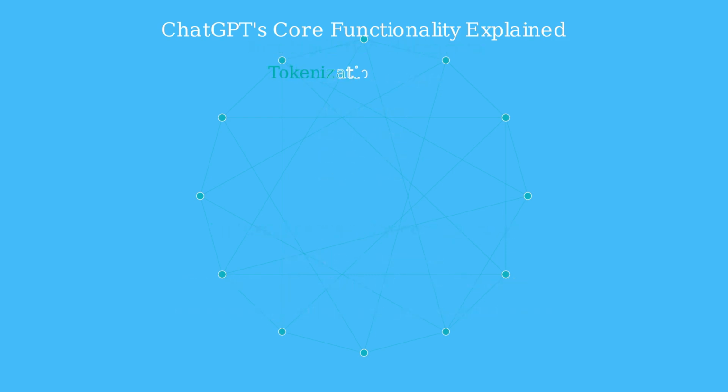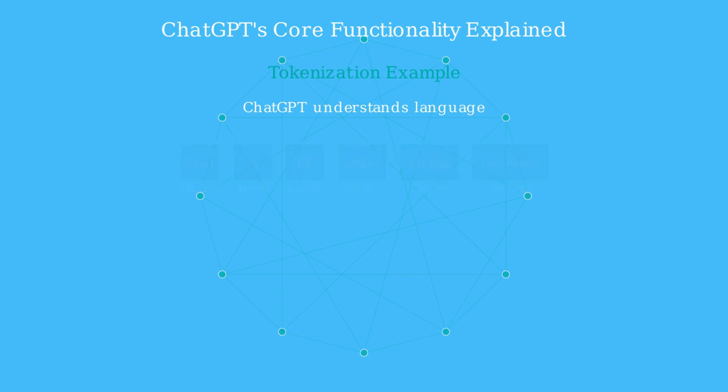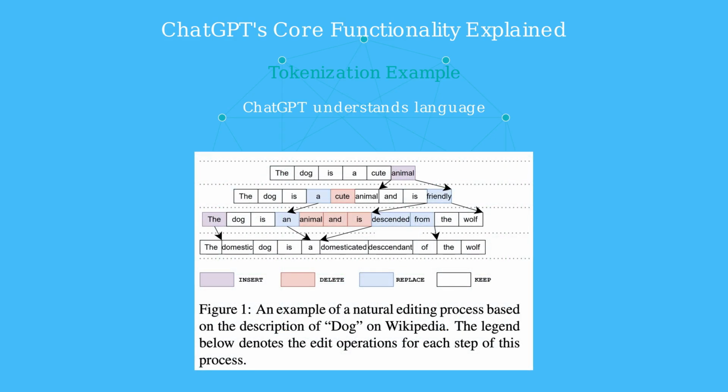In tokenization, text is split into tokens. For example, "ChatGPT understands language" might be broken down into tokens like "ChatGPT," "understands," and "language." Each token is assigned a numeric ID for the model to process. Once tokenized, the model processes these tokens to understand and generate text, including making edits and improvements to maintain coherence.